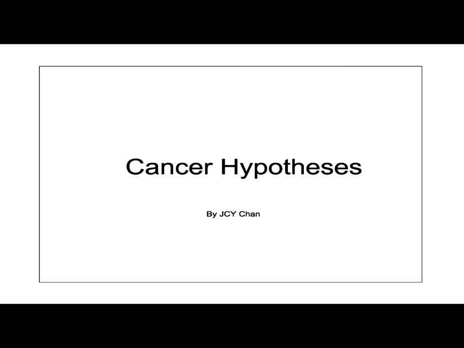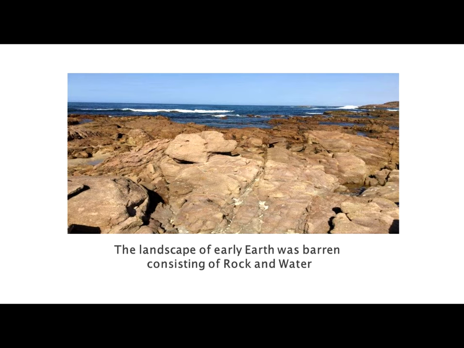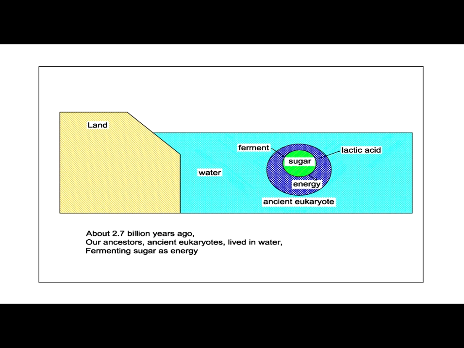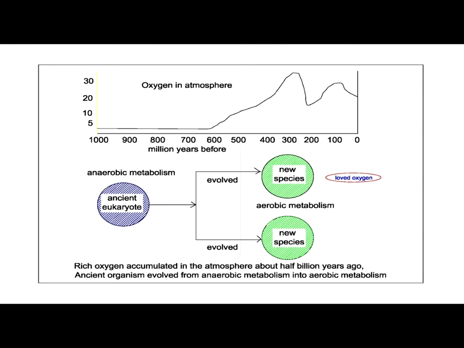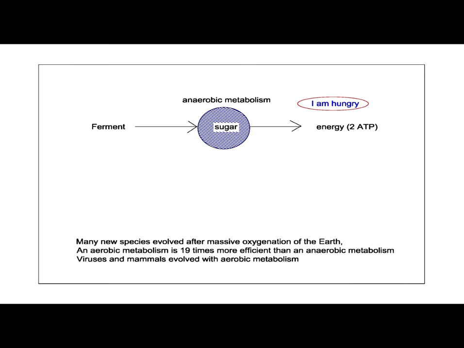The cancer hypothesis. The landscape of early Earth was barren, consisting of rock and water. About 2.7 billion years ago, our ancestors, ancient eukaryotes, lived in water, fermenting sugar as energy. Rich oxygen accumulated in the atmosphere about 500 million years ago, and ancient organisms evolved from anaerobic into aerobic metabolism. Many new species evolved after massive oxygenation of the Earth.